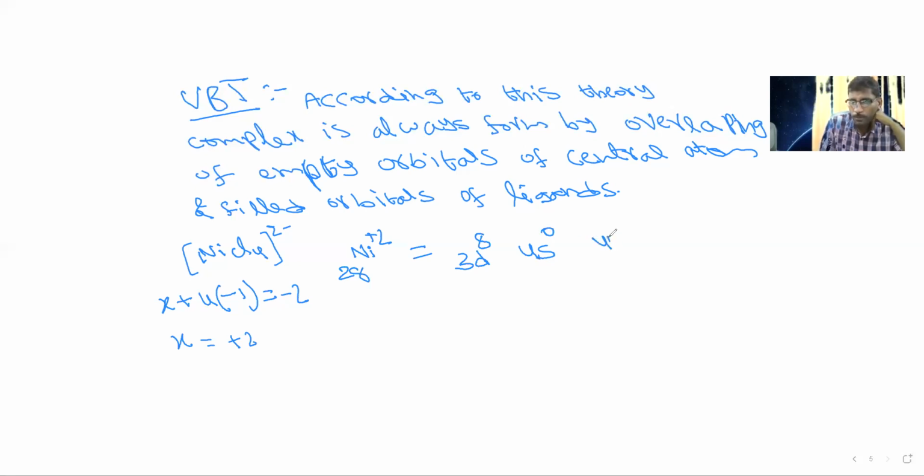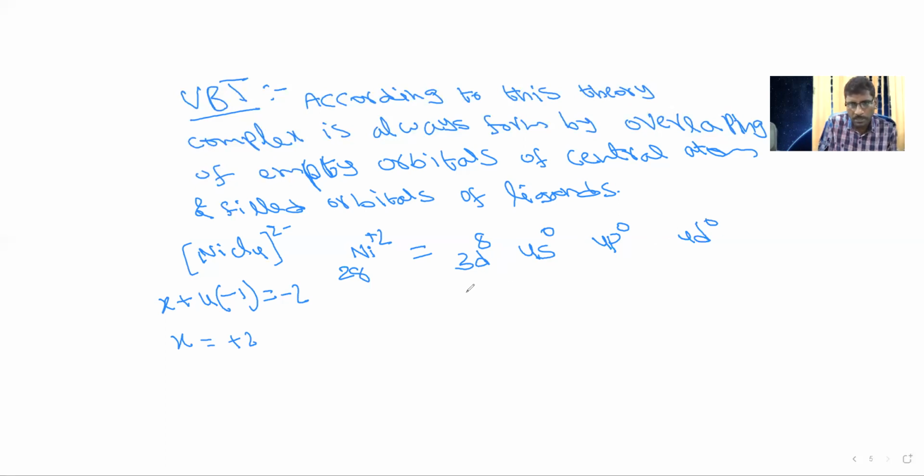After that 4p0 is also there, and 4d0 we can also write. Why am I writing 4p0 and 4d0? Valence bond theory says that the central atom's empty orbitals are involved in bonding, so we require empty orbitals. In the fourth shell, s orbitals, p orbitals and d orbitals are all possible, so I am writing all of them here. So this is the Ni2+ configuration: 3d8 4s0 4p0 4d0.